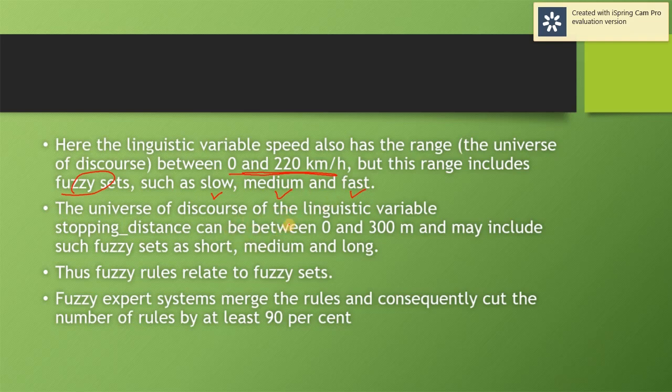Same goes to the linguistic variable for stopping distance. It can be between 0 and 300. So we fuzzify to fuzzy set, and the range of stopping distance can be short, medium, and long. So these fuzzy rules will relate to our fuzzy set later on.